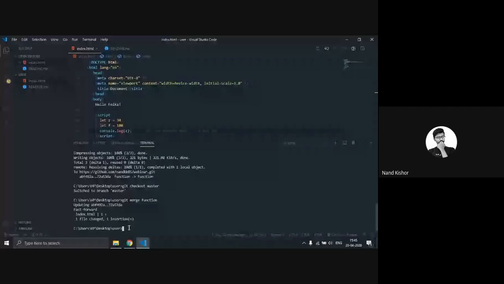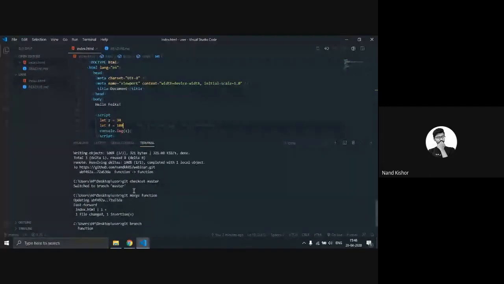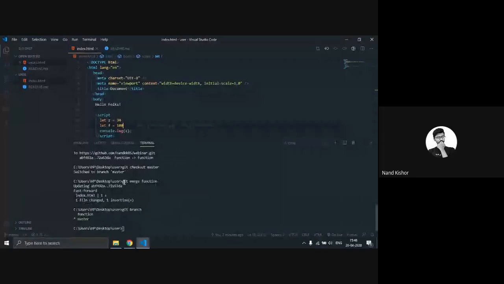As you can see, now I will type git branch. Right now I am on the master branch, and you can see here we have the new variable f equal to 100 that we just added on our function branch. So that's how you can merge your code.